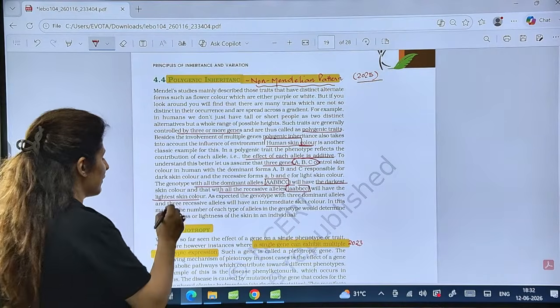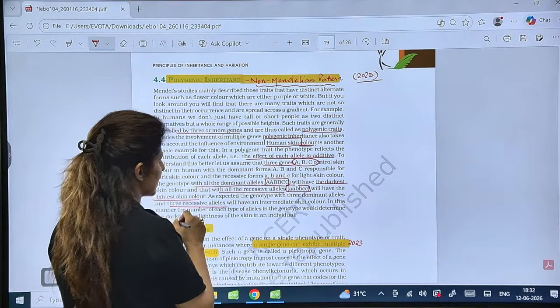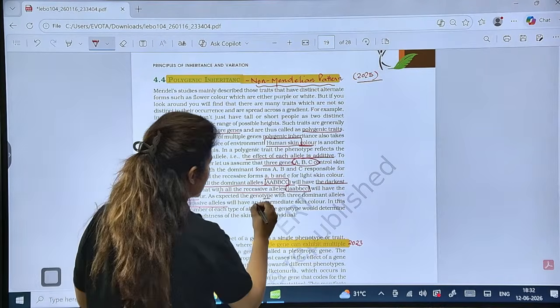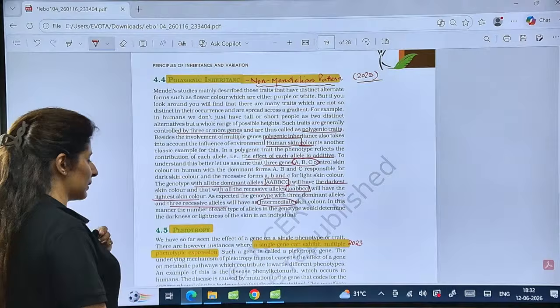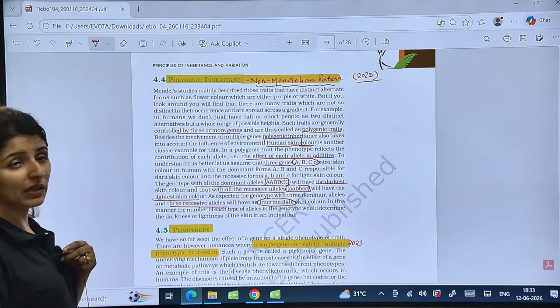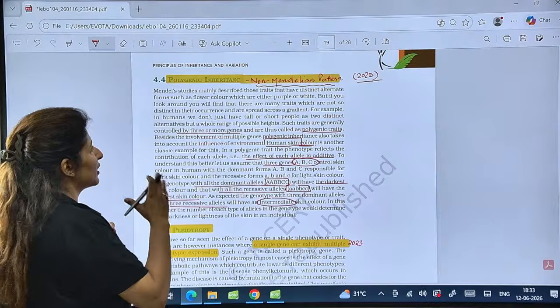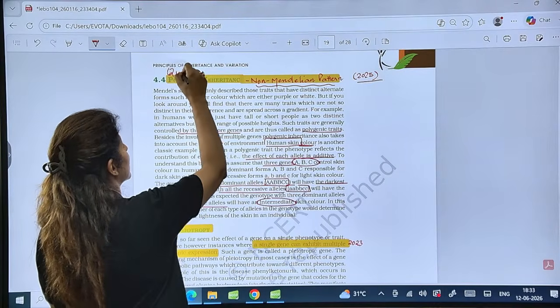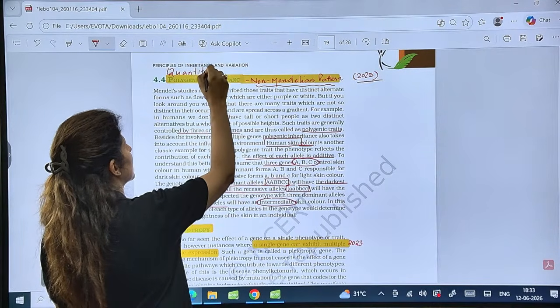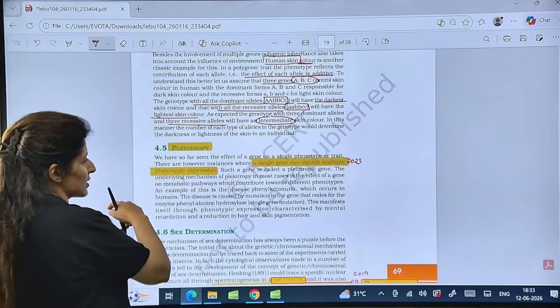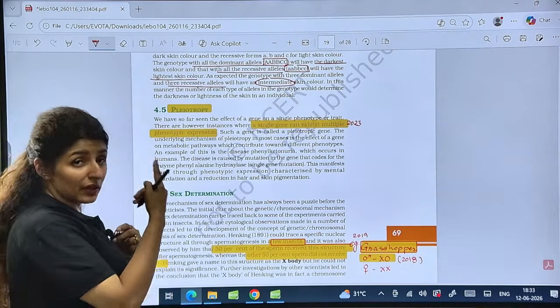So here, if 3 of the alleles are dominant and 3 are recessive, it will give you an intermediate skin color. Is it clear? So here, it is not the quality, it is the quantity. So it is also known as quantitative inheritance. Is that clear? You can get a question out of this.